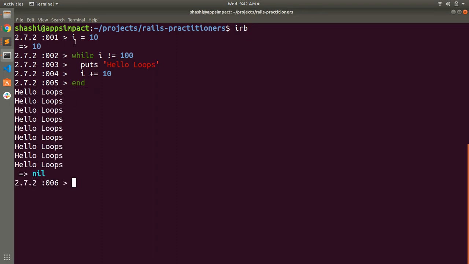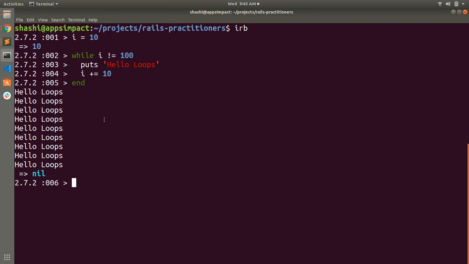Why? Because i starts from 10, and I made the condition i not equal to 100. When i is incremented the first time, it becomes 20, then 30, 40, 50, 60, 70, 80, 90, and 100. So this is the correct condition and correct logic, because i becomes 100 at some point, since i was initialized to 10 or 0.